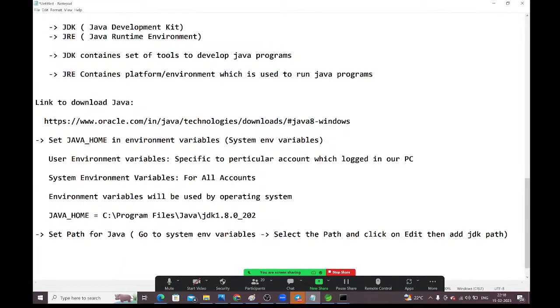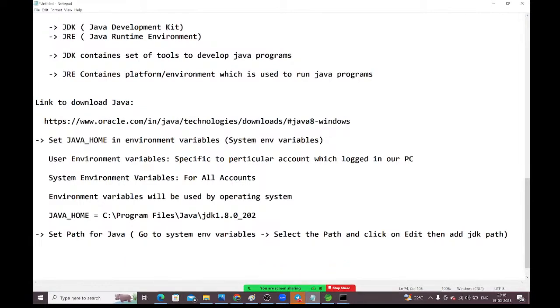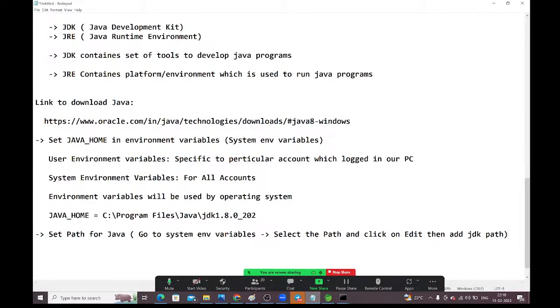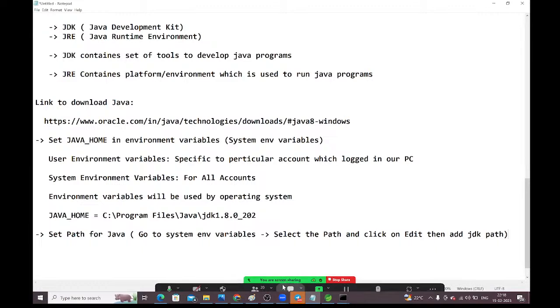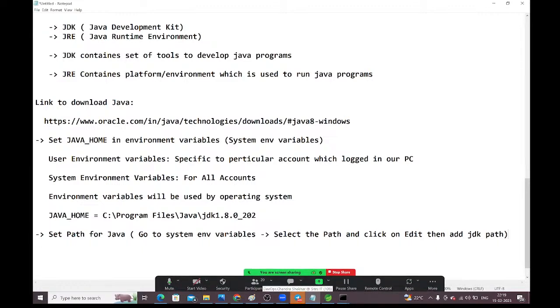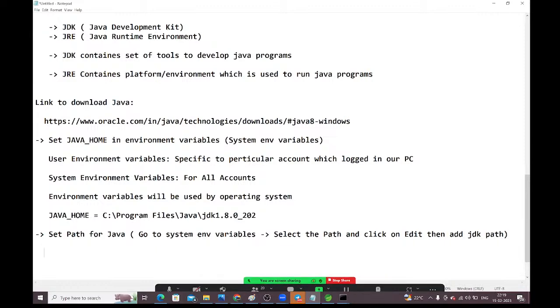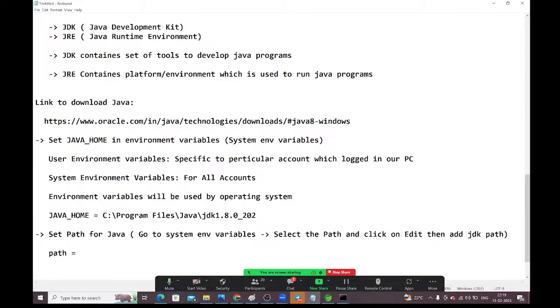Guys, respond. How to install Java? Before installing Maven, first we should install Java, guys. Why first do we need to install Java? Because Maven is developed using the Java programming language only. That's why first we need to install Java. Here, how will you set the path, guys? Go to path. Here we need to give up to bin.